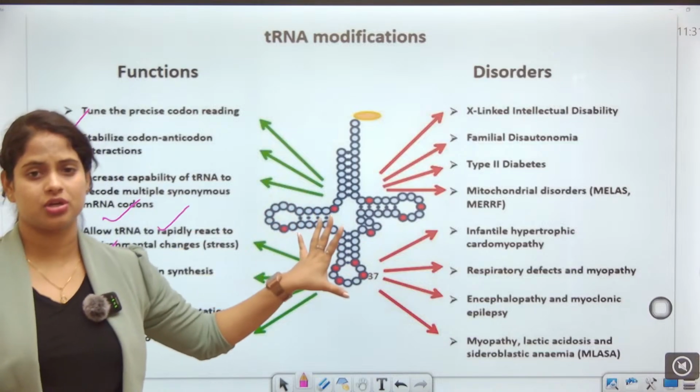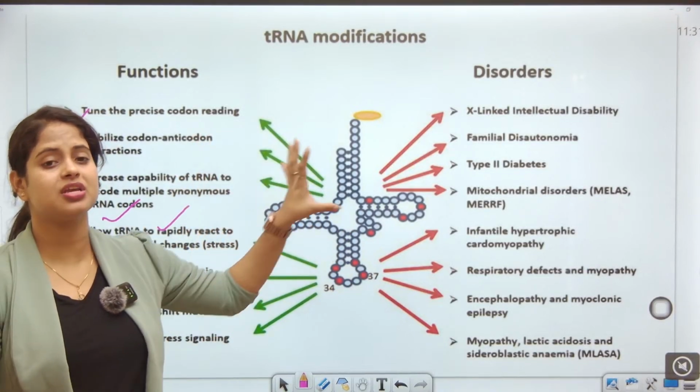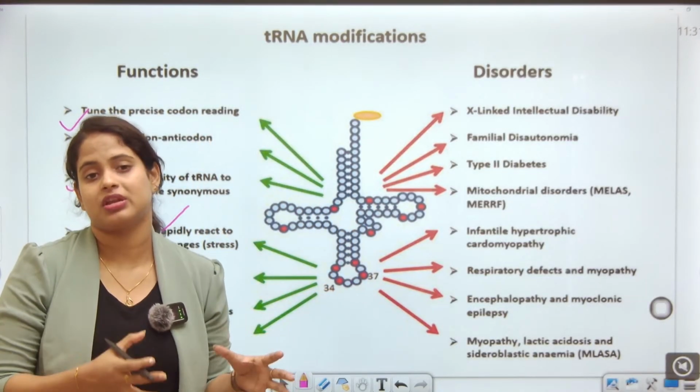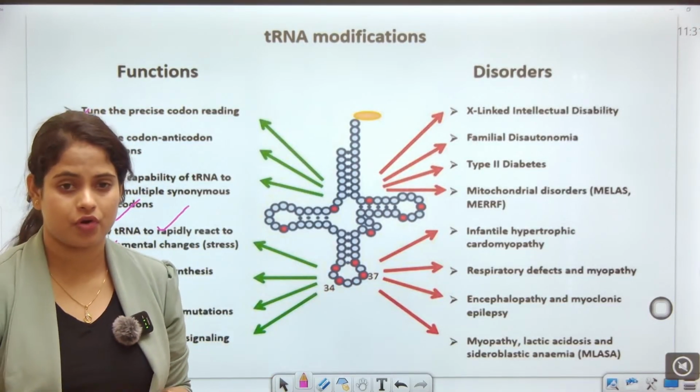You can have a look here that these are the functions, and the disorders can be formed due to the deficiency of the transfer RNA in our body.